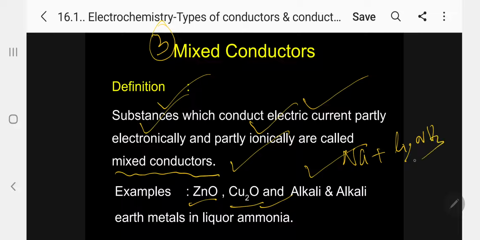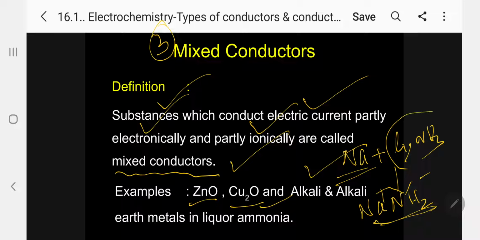Specific example, let me take sodium in liquid ammonia. What will happen now? Sodium as such is a metal, so it will act as a metallic conductor. When it dissolves in ammonia, it forms sodium amide, giving Na+ and NH2-. Automatically, it also acts as an ionic conductor. Kindly follow. When you use sodium in liquid ammonia, the solution becomes blue in color. It is due to the presence of ammoniated electrons. Kindly follow.